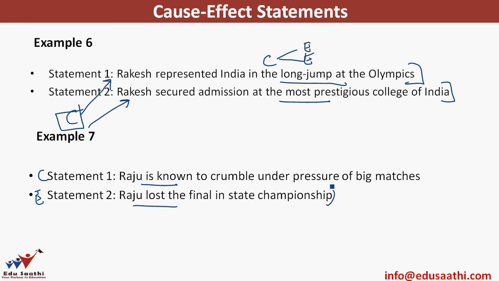This is a sufficient, I repeat the word, sufficient cause, that if he is known to do this thing, it may have caused this thing. So statement 1 could be the cause and this cause can lead to this effect. I hope you understood this example well.